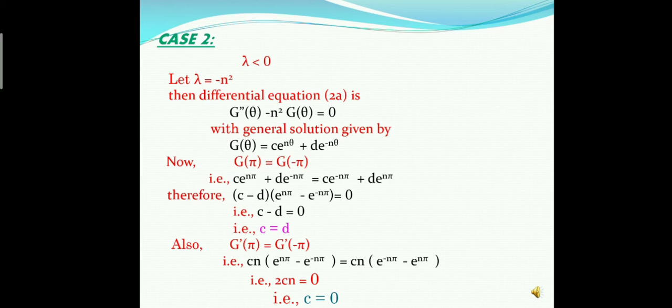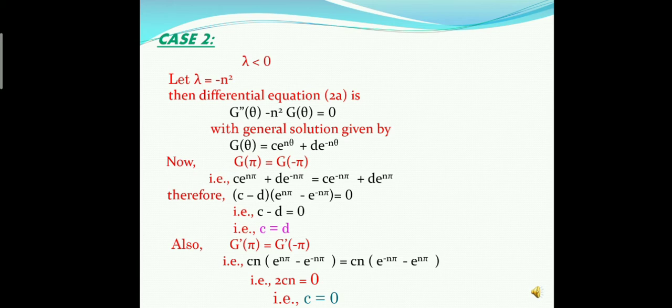g(π) = g(−π). Therefore, we clearly say that c e^(nπ) + d e^(−nπ) = c e^(−nπ) + d e^(nπ). Therefore, (c − d)(e^(nπ) − e^(−nπ)) = 0, and we know e^(nπ) − e^(−nπ) can't be 0. So c − d = 0. Therefore, c = d.